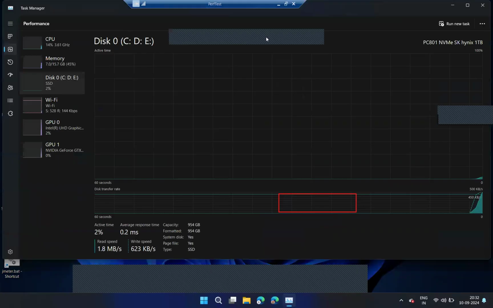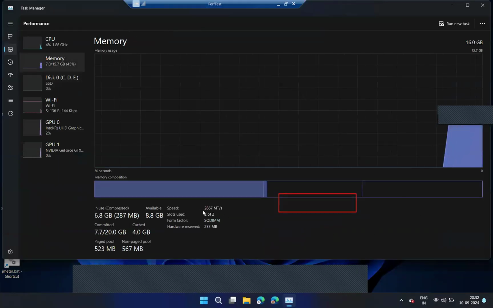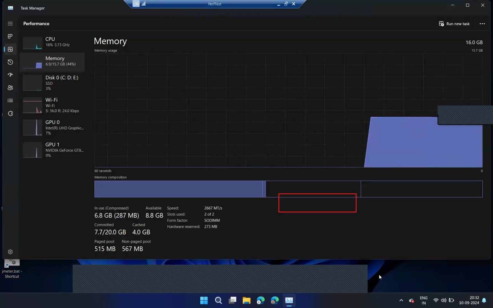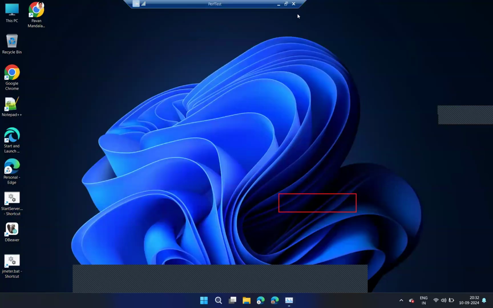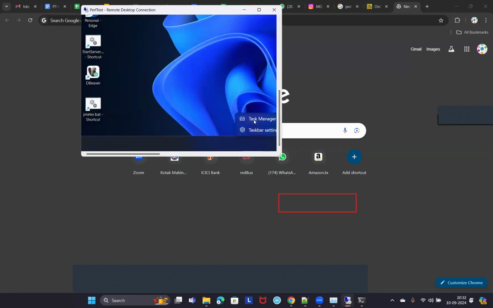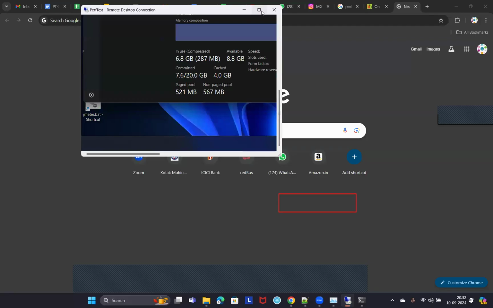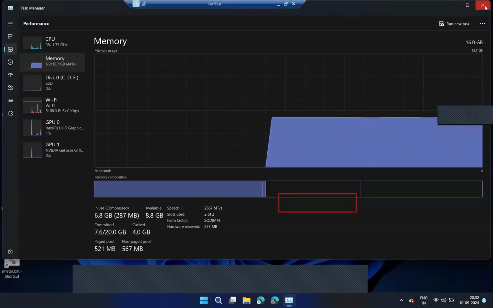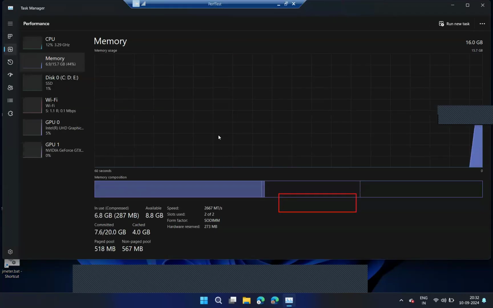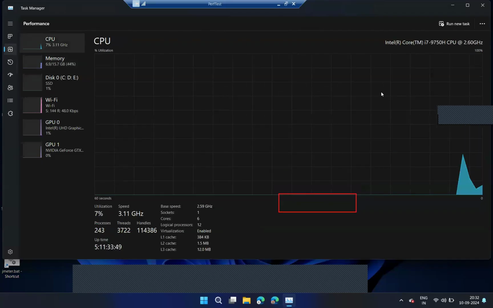Observe here, on this machine the memory is, I'm sorry, this is showing only my current machine, only 2667 MT/s.